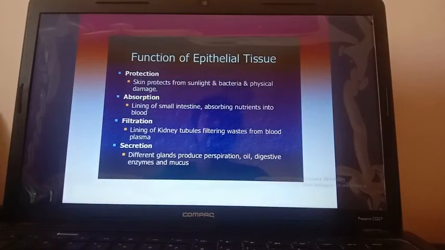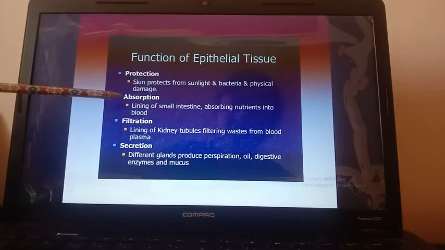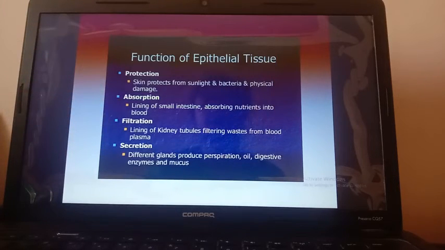So altogether, these are the functions of epithelial tissue. Here you can see all the functions are written: protection, absorption, filtration, secretion. These are all the functions of epithelial tissue. So first, protection, as it is present in skin. Skin protects from sunlight and bacteria and physical damage. Then absorption, lining of small intestine absorbing nutrients into blood.